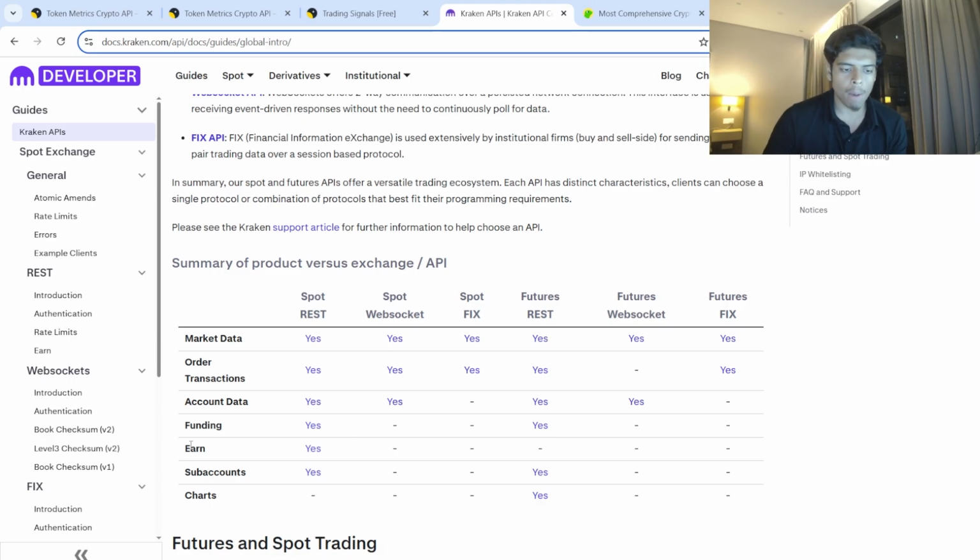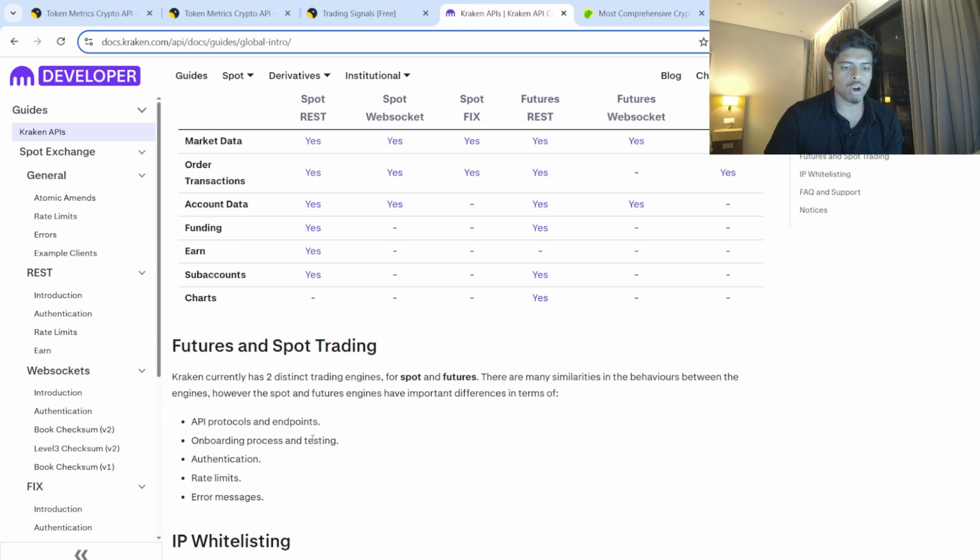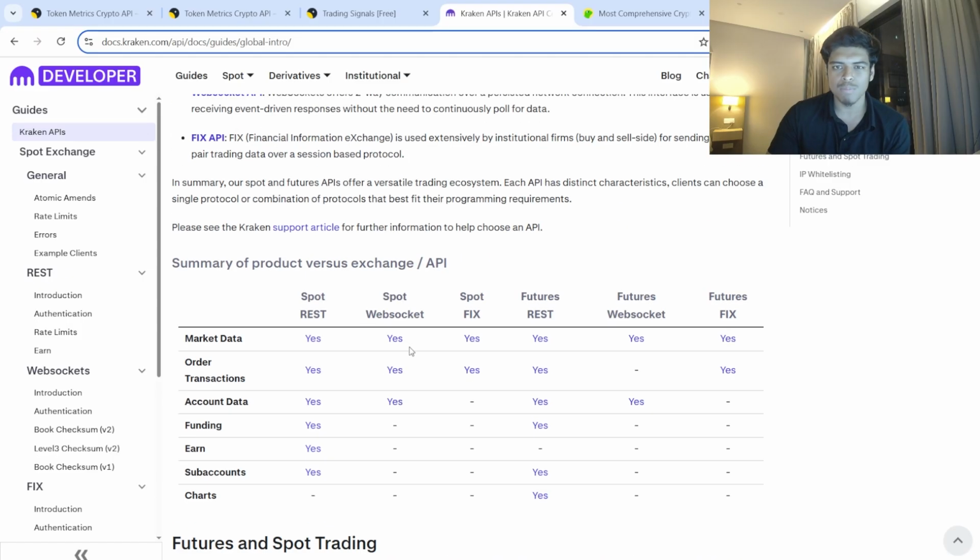So when it comes to options, when it comes to market data, which is something you're going to need for trading AI agents, you are very limited. But for getting started, and for it to be one of the APIs within what you're building in your AI agent, this can definitely be a very good option for futures and spot trading.